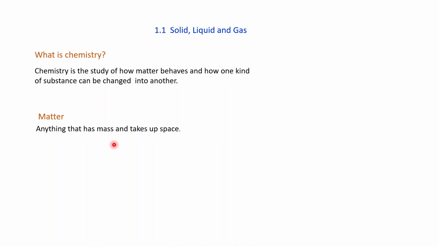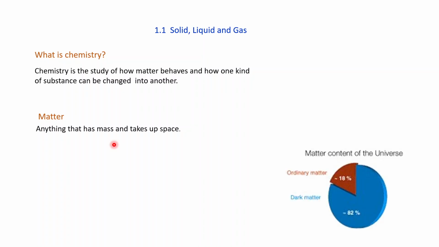If you have a glass in front of you full of water, then the glass is matter. The water inside the glass is also matter. The atmosphere, or where you are sitting, the surrounding of you is also matter because there are gases present.